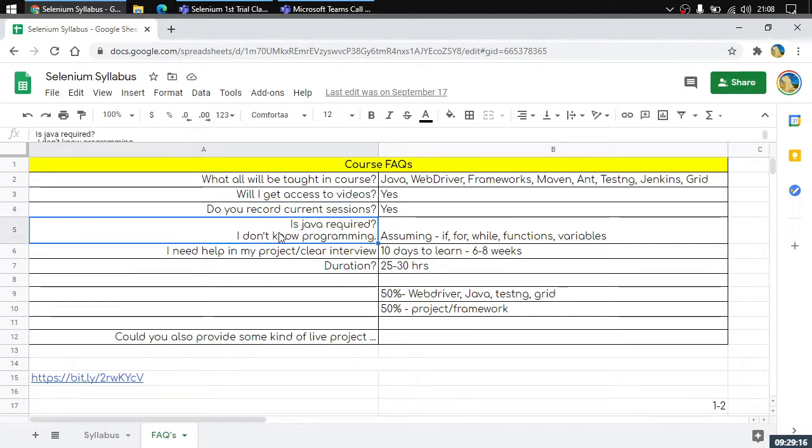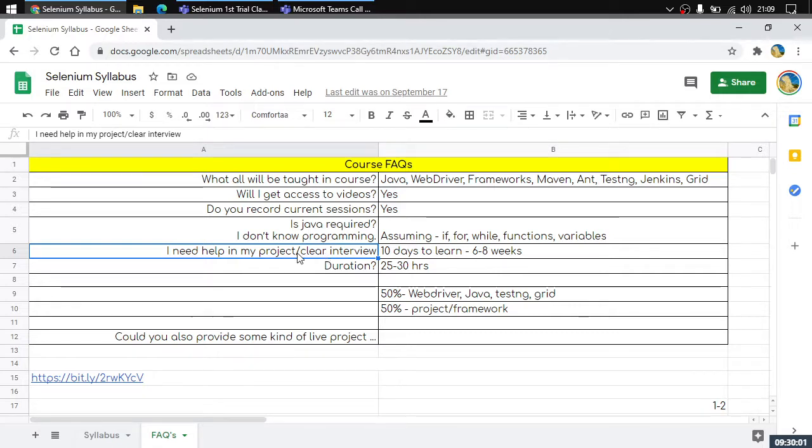Now, one of the main questions is, is Java required? See, many of the people don't know programming. I'm just assuming that you are clear with data structures, how the conditions work, how the loops work, and how the variables work. These are the main things that are required, and we will be learning about all the other things that would be required. I'm assuming that you have the basic knowledge of if conditions, for loop, while loop, the basic functioning of functions, how we write the code for them, and how variables work. Nothing else.